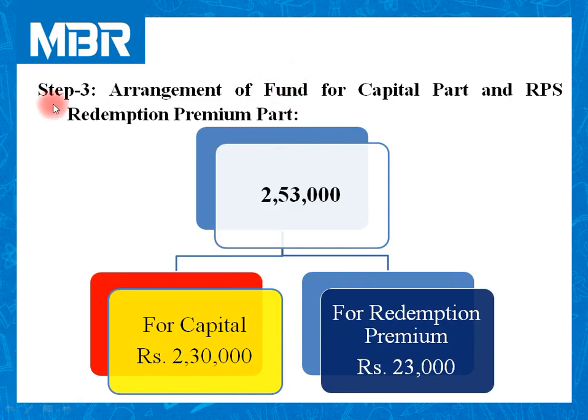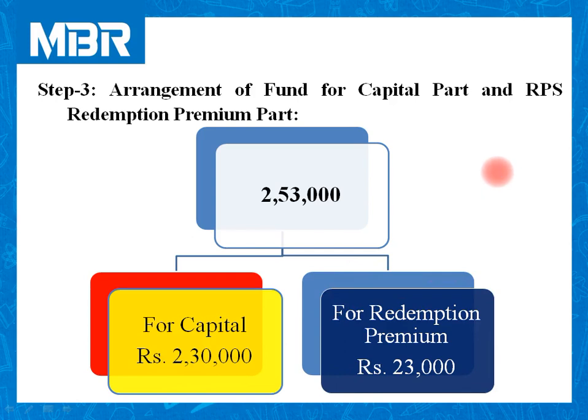Let us refer this item first. We need total amount of 2,53,000. For these 2,53,000, 2,30,000 is for capital part and 23,000 rupees for redemption premium part.